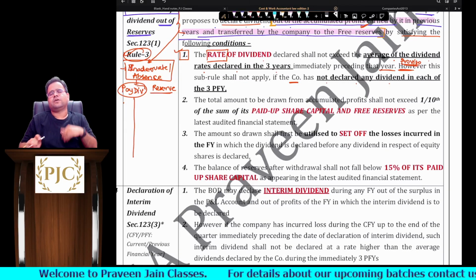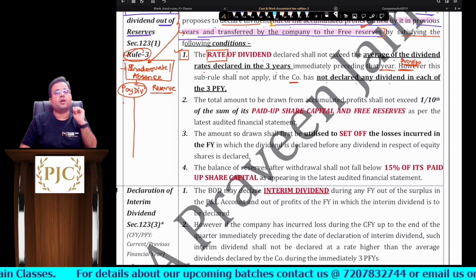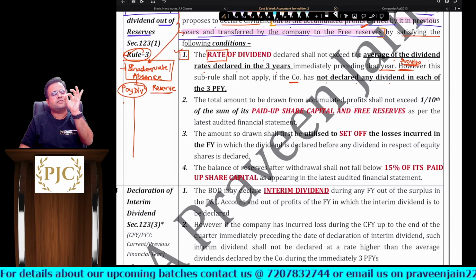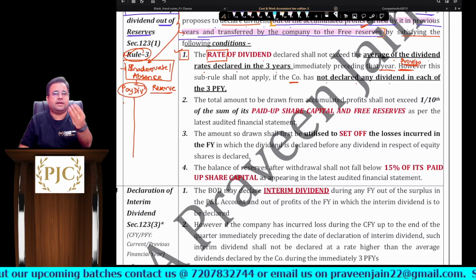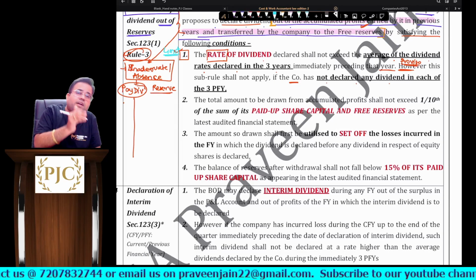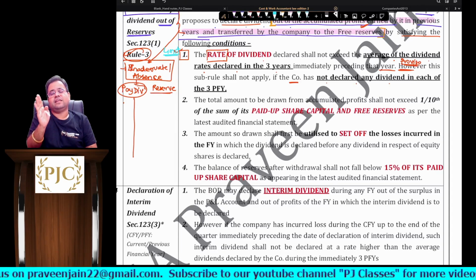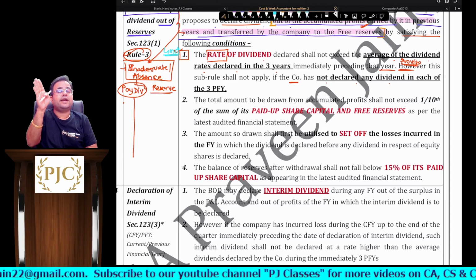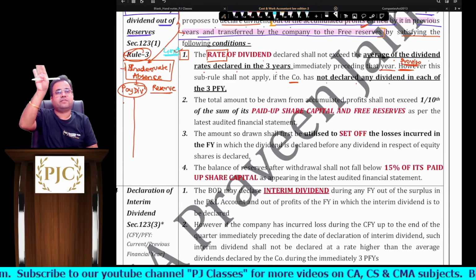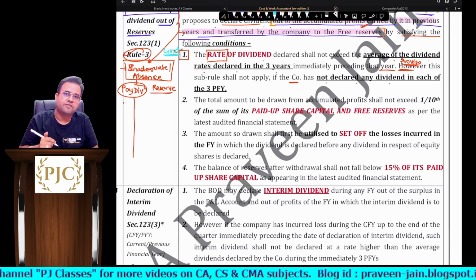So what is sub rule number 1 of Rule 3 talking about? Sub rule number 1 is putting one limit. So can I say this is one limit? What is the rate of dividend for the current financial year? The current financial year's rate of dividend is equal to the average rate of dividend for the preceding 3 financial years, sir.